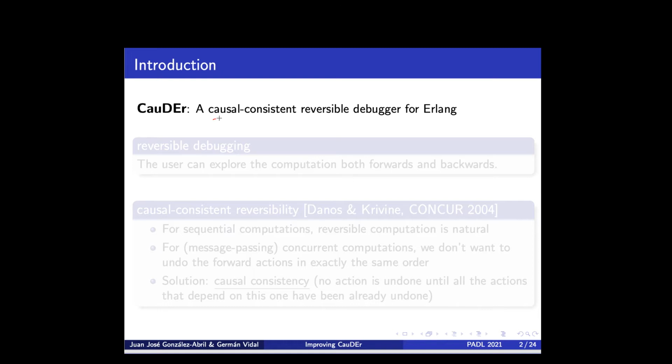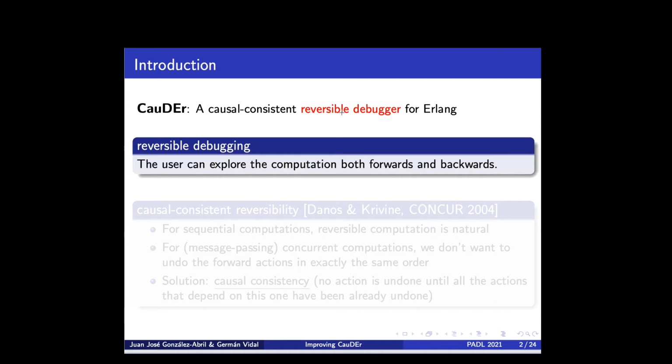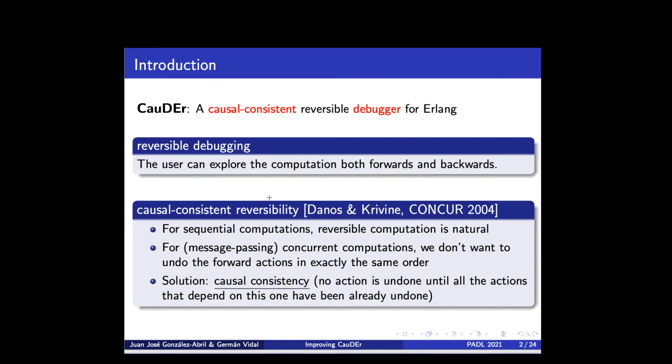As I said before, this is a causal-consistent and reversible debugger for Erlang. Well, I think that the notion of reversible debugging is very intuitive. So in our debugger, you can explore a computation in the standard forward direction, and if at some point you see some incorrect behavior, then you can start undoing the steps. That is, you can start going in the backwards direction and try to find the cause or the source of this error. Okay, so I think this is a very intuitive idea. But extending this idea to the context of a concurrent language is not so easy.